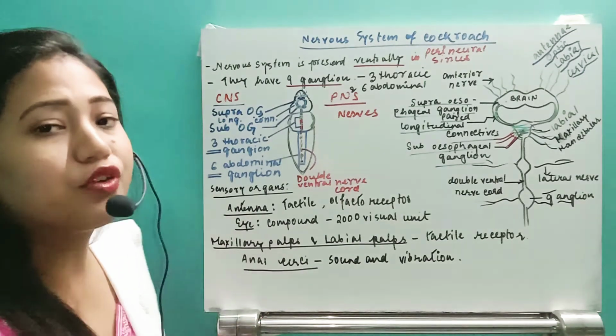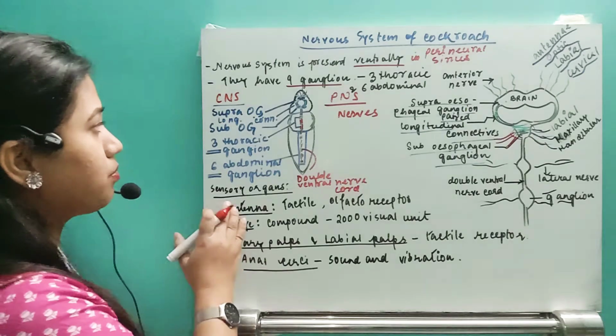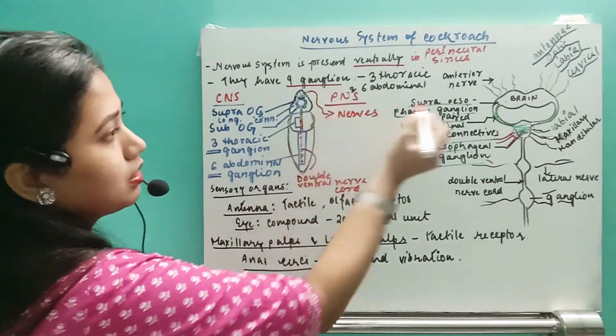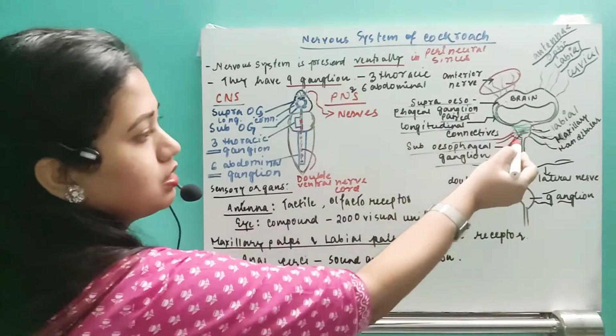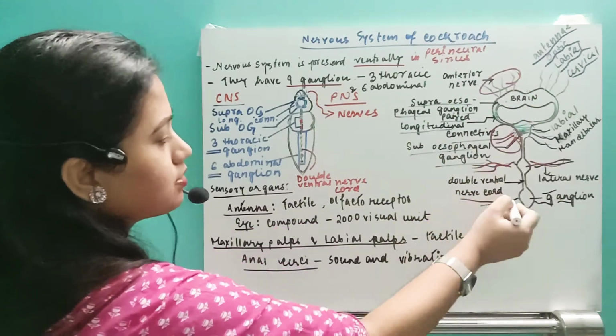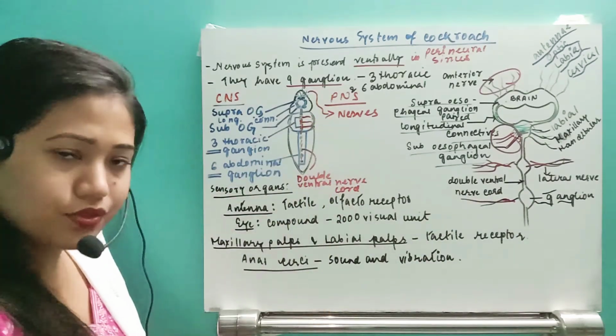PNS, that means peripheral nervous system, will comprise all the nerves that arise from the central nervous system. From each ganglion, nerves will arise. That means from the 3 thoracic ganglia, 3 nerves will arise.